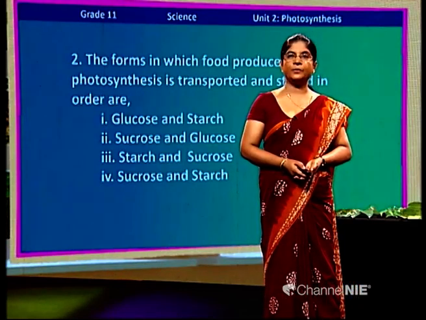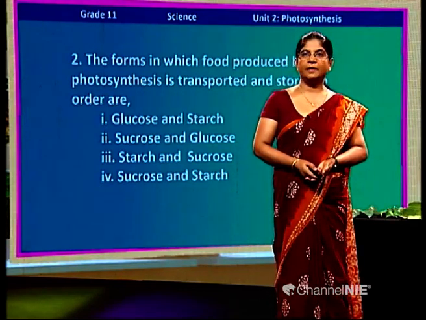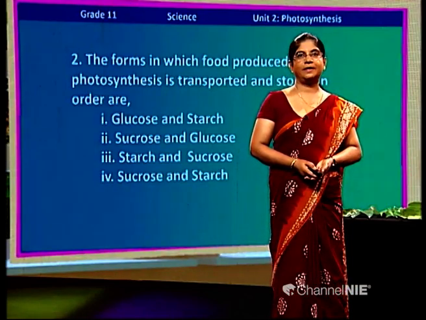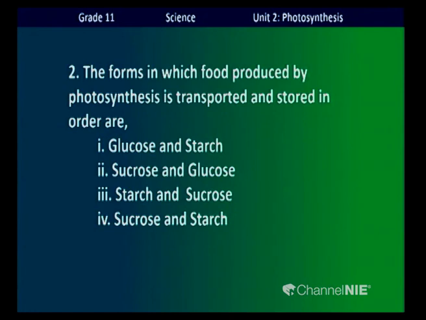Number 2, sucrose and glucose. Number 3, starch and sucrose. Number 4, sucrose and starch. What is the answer, children? Yes, sucrose and starch. Shall we move to the next question?